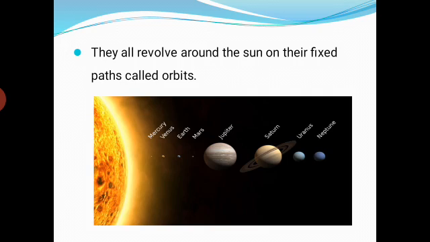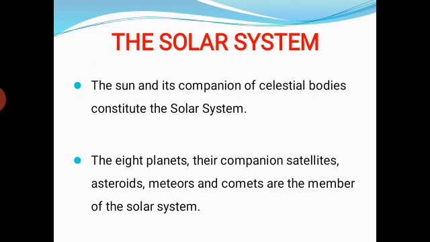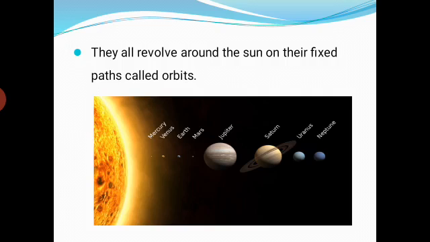Suppose a question comes in the exam, how did the solar system form? This type of answer you have to write. This is the formation of the solar system. In such a way, today we have learned about the solar system and its formation. This is the basis of today's content.